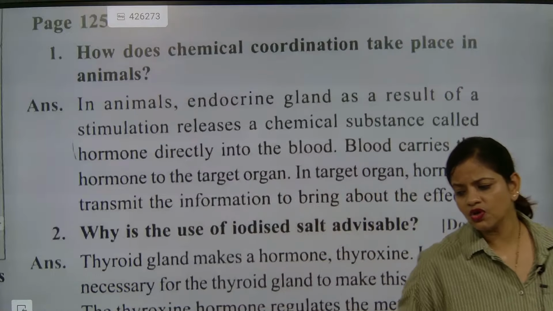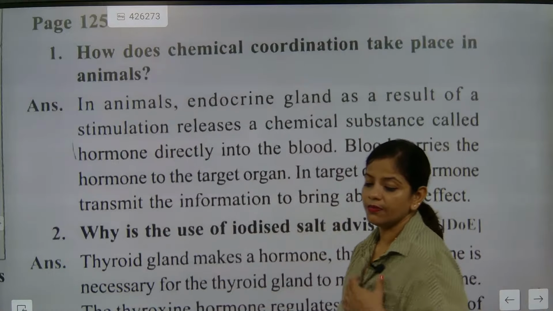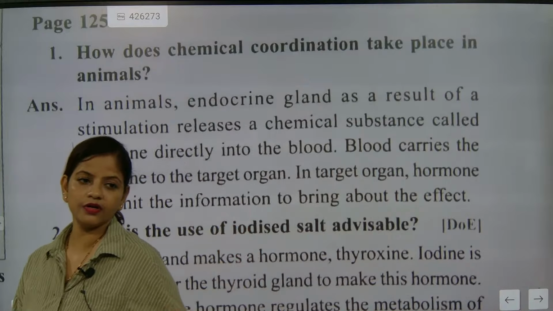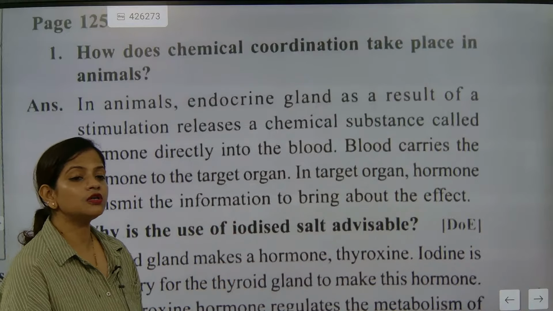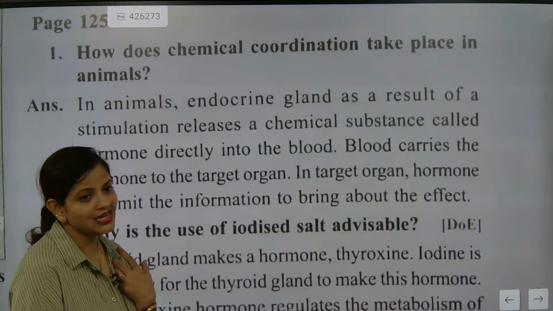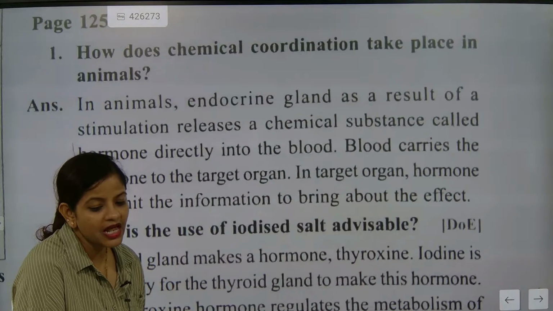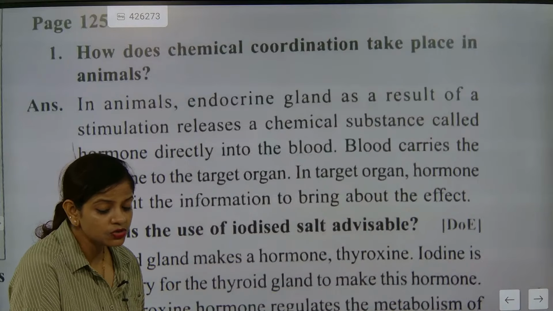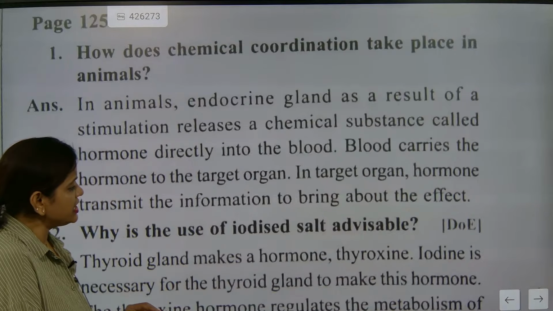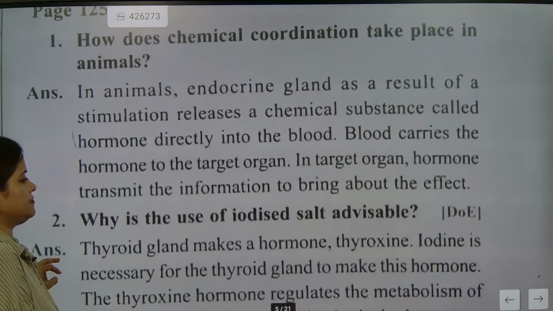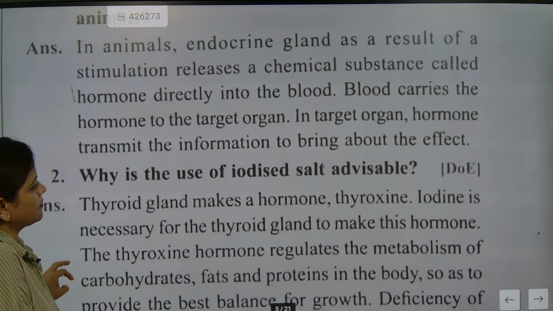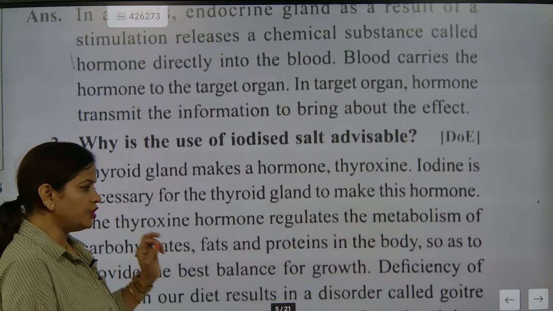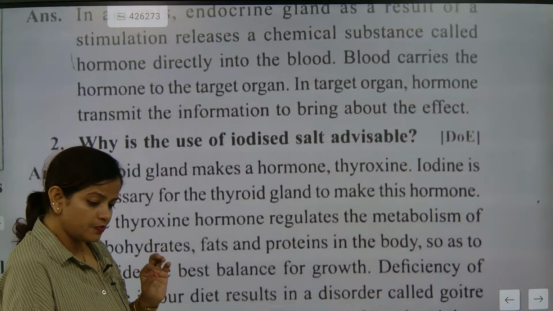Okay, iodized salt. Why is the use of iodized salt advisable? Because you know the thyroxine gland, the thyroid gland. Iodine is essential nutrition for the thyroid gland to produce thyroxine. Is it essential nutrition? The word nutrition should be used very precisely.